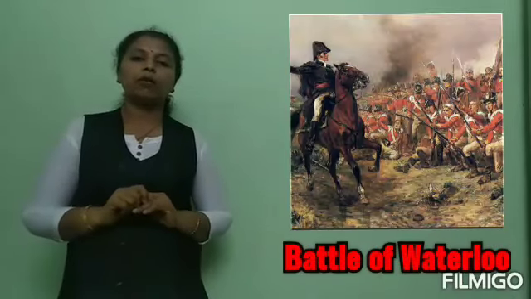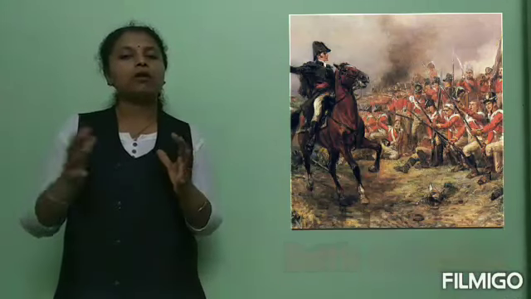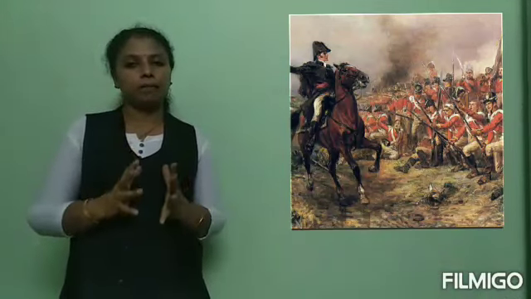And at last, the conservatives fought against Napoleon and he was defeated in the Battle of Waterloo. So this part you have to study in your book, and it is a very important part for your exam. Which are the important things? That is the Napoleonic Code, or it can be asked why Napoleon was known as the modernizer of Europe. And the next one, what were the important drawbacks of Napoleon's administration. These things you have to remember well.